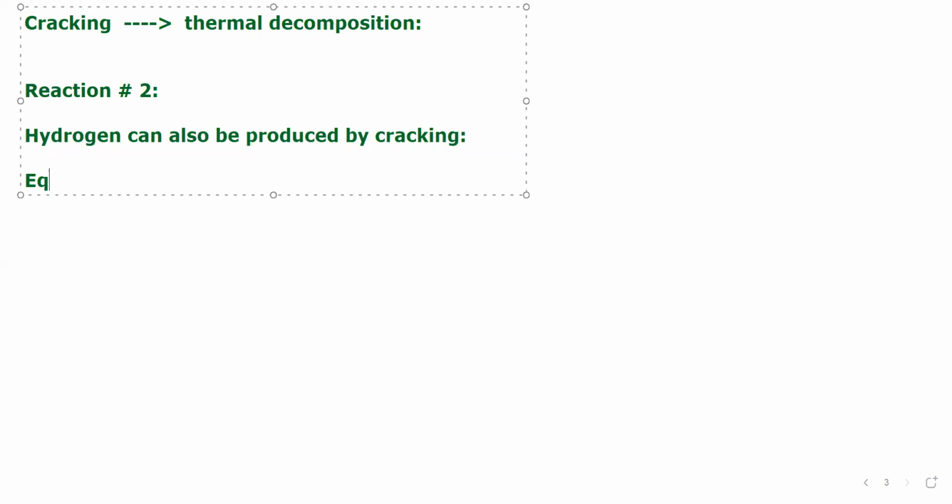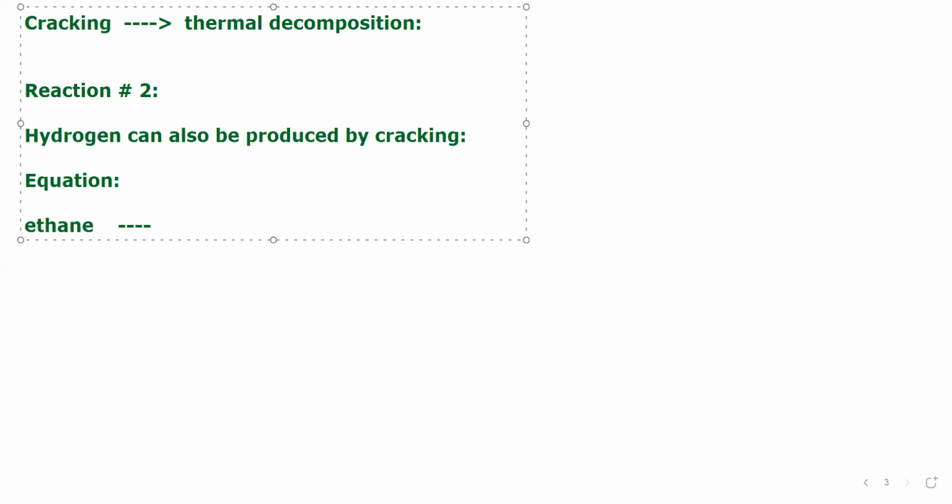What is the equation? As we always learn by equation in chemistry, we should know. Ethane will be decomposed into ethene plus hydrogen. So what will be the equation?